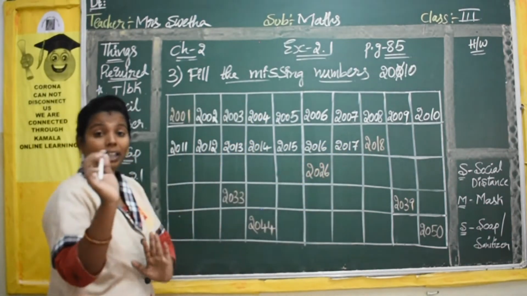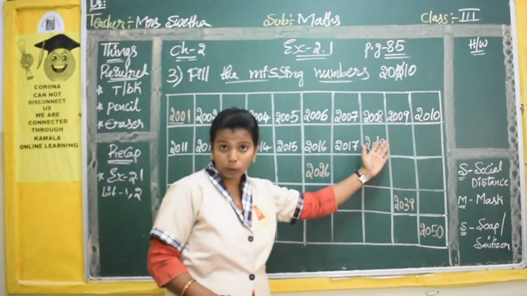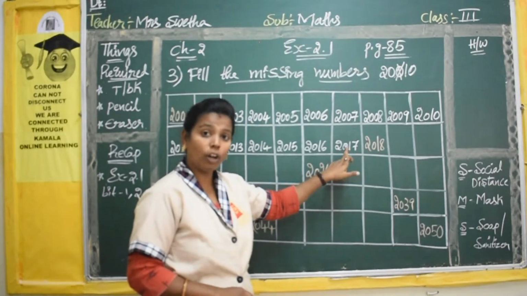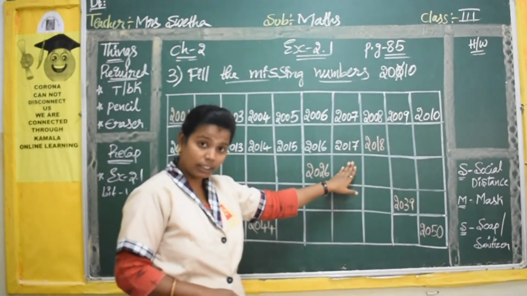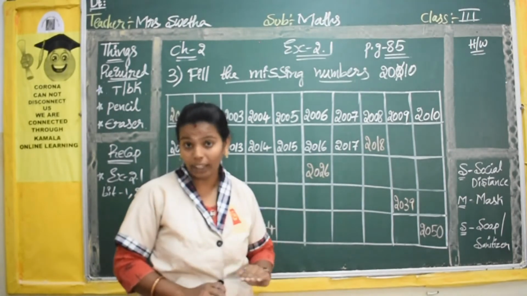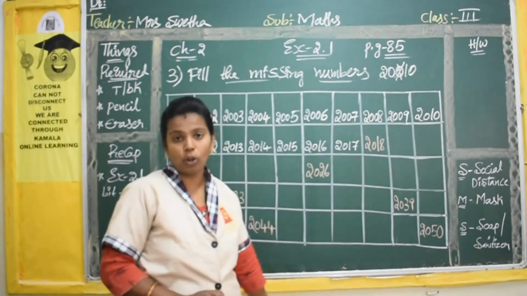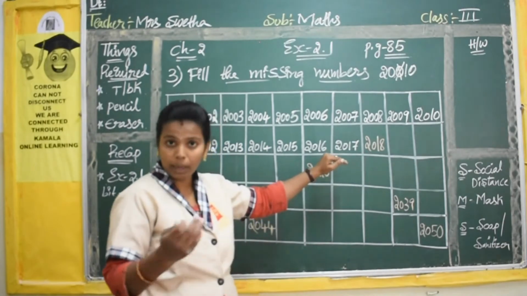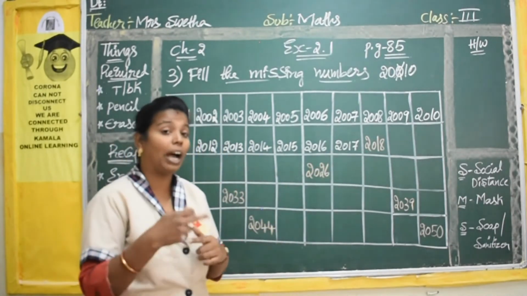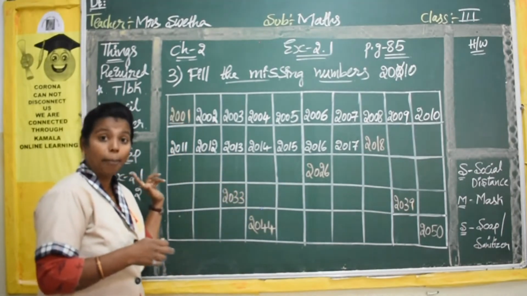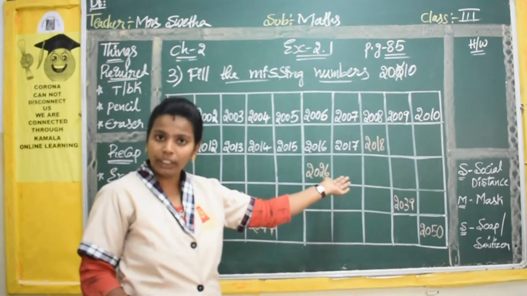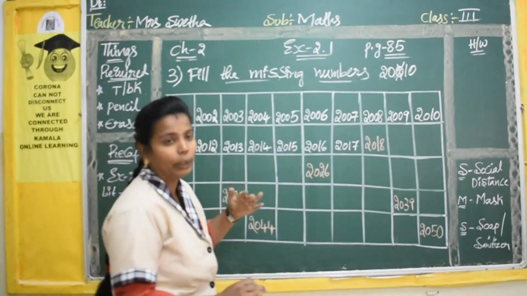Yes. So in the middle you have to check with the printed numbers also. See here I got 2018. The before number I got 2017. Is it correct, children? Yes, my number is correct. So I am going in the correct way. You can check with the middle numbers also. If your middle number and whichever number you have written are not matching, if they are not in the order, that means you have done some mistake in the numbers. Then you have to check with the numbers again. Okay. So here whatever I have written it is correct. So I am continuing with the next number.